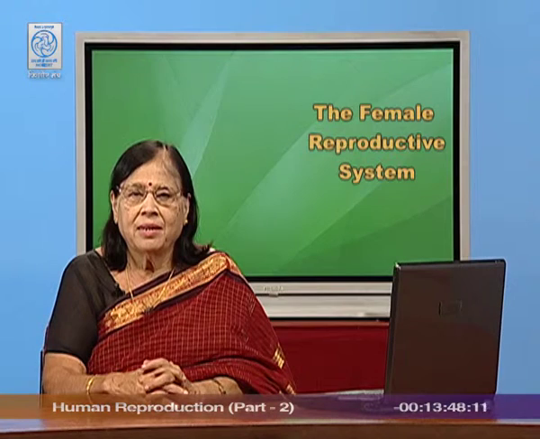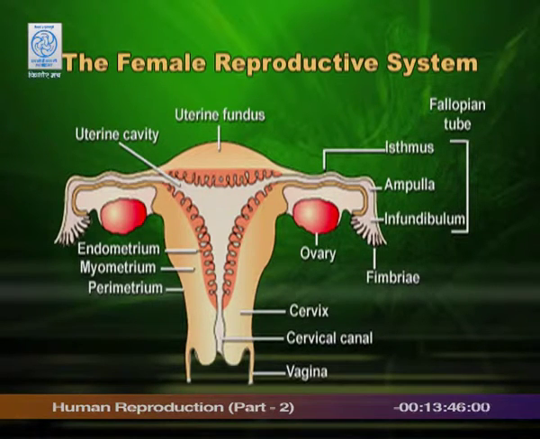Every woman has a pair of ovaries, that means two ovaries, and they are placed inside the abdomen, so ovaries are abdominal. Ovaries are filled with ovarian follicles. Near the ovary we can see finger-like projections, which are the fimbriated part, and after this starts the oviduct. The ova will come out from the ovary and will be taken up by this fimbriated end of the oviduct.